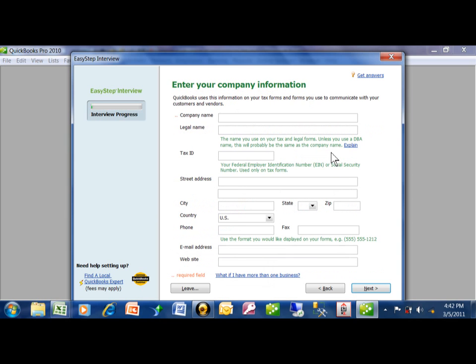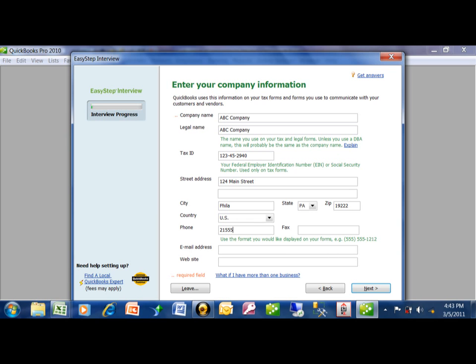So you give your company a name. And if that's the same legal name, that'll show up there. Otherwise, you can change that. You give it a tax ID. Fill in this basic information, whatever information you have.